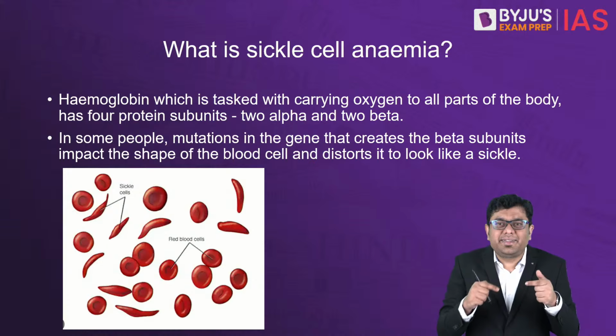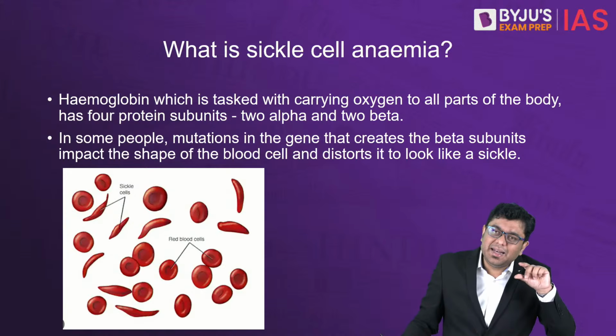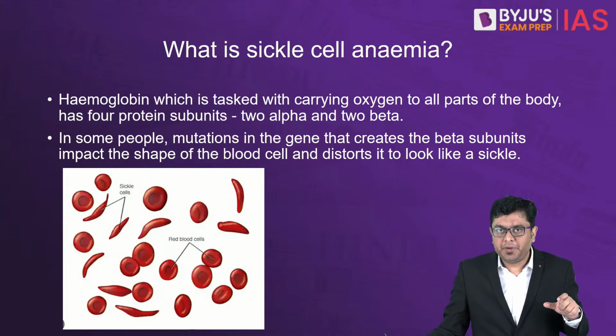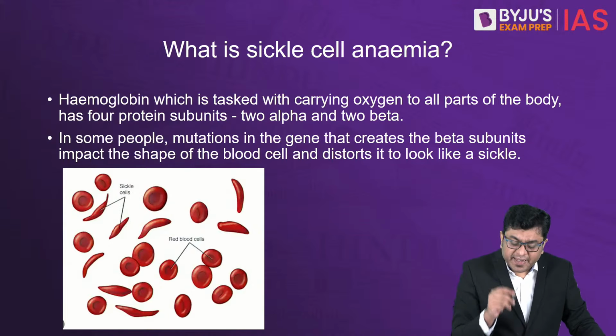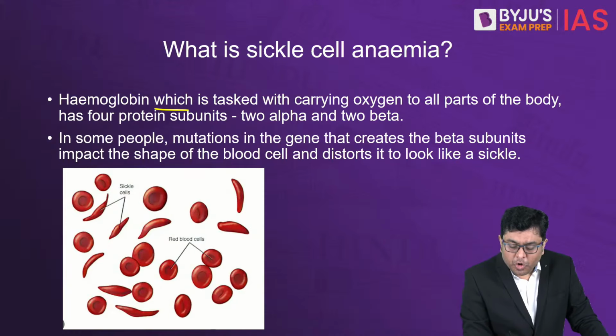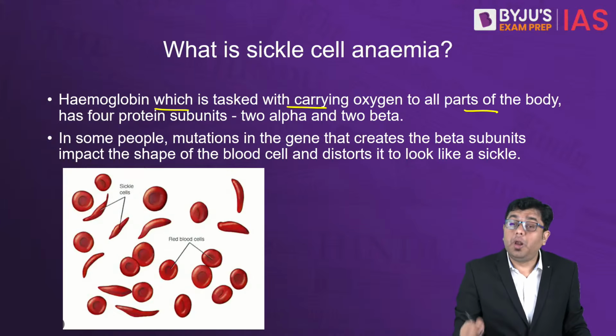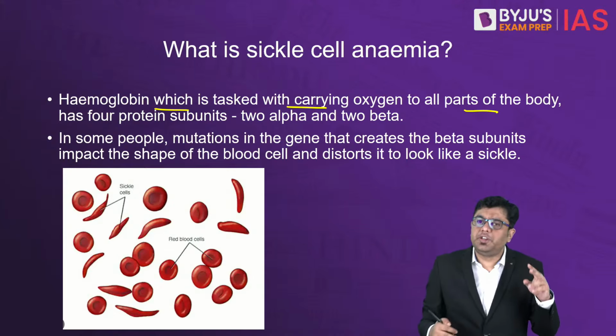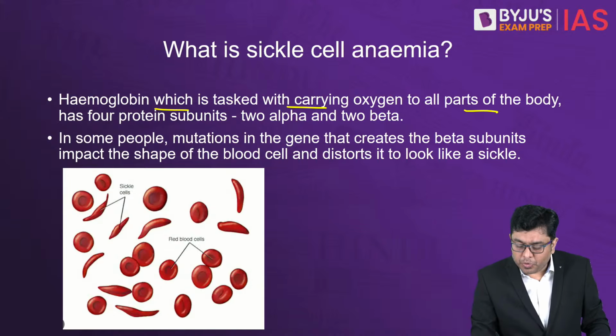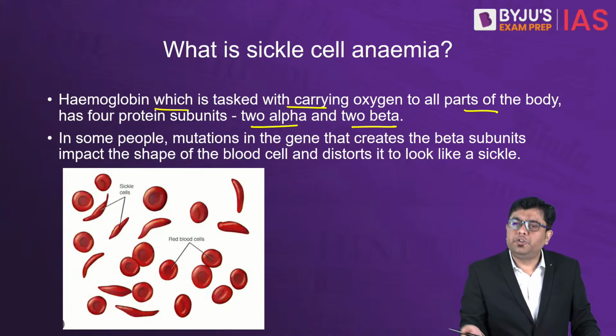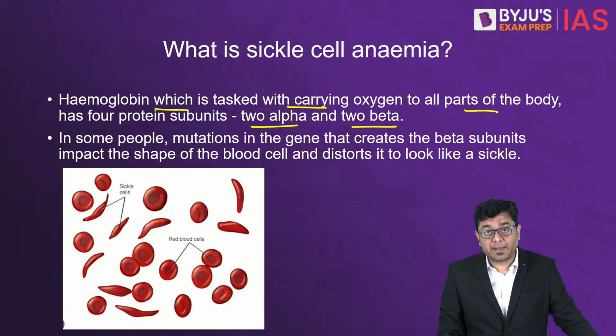Now in sickle cell, the cell in itself is damaged, right? Here, basically, hemoglobin, which is generally tasked with carrying oxygen to all parts of the body, has two different constituents, subunits: 2 alpha and 2 beta protein chains.